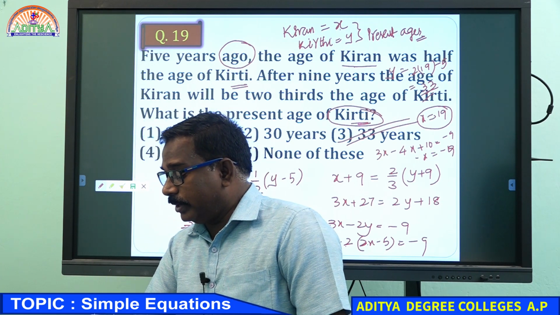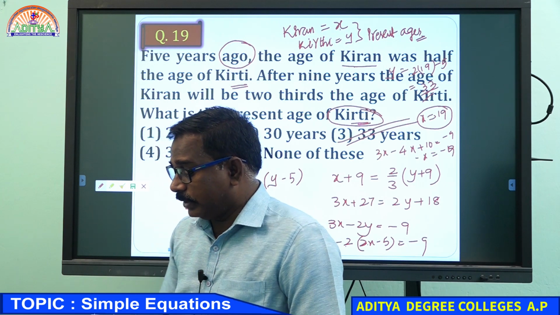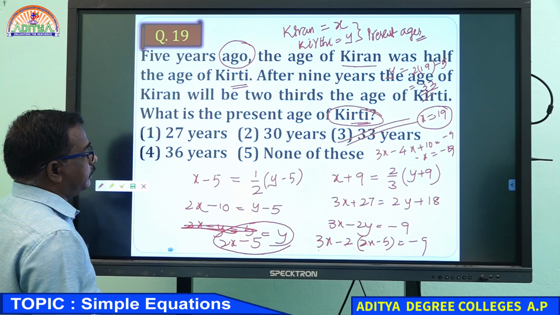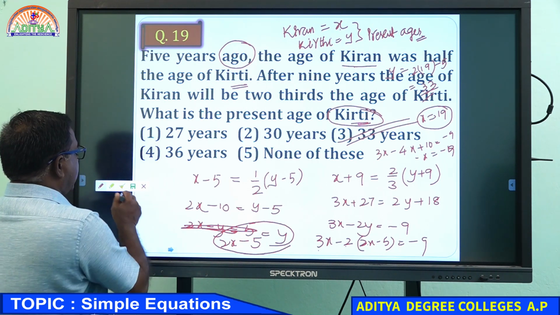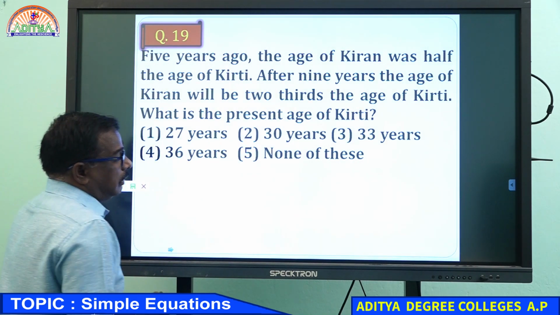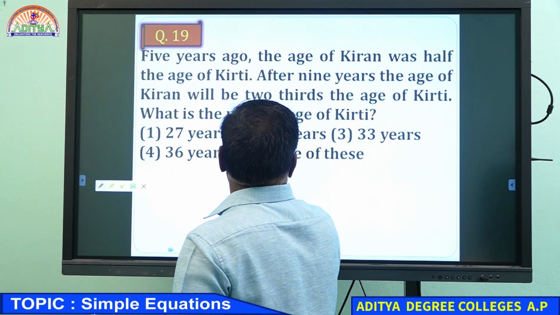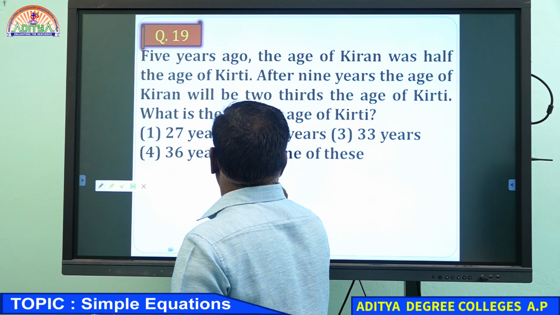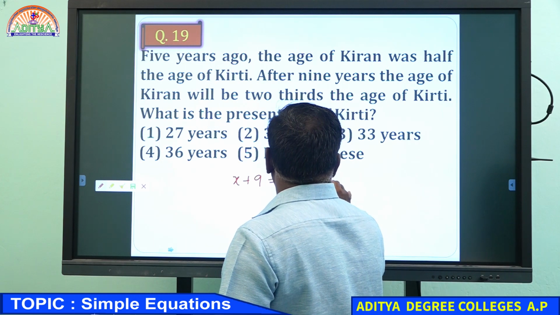Very good, many of you have written 33. Somebody is asking about the last step once again. The last step: x plus 9 equal to 2/3 of y plus 9.